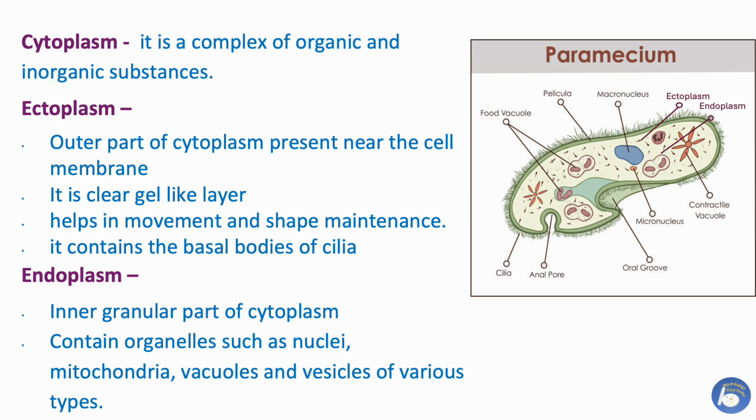Cytoplasm. It is a complex of organic and inorganic substances. It is divided into 2 parts. The first part is ectoplasm. The outer part of the cytoplasm present near the cell membrane is called ectoplasm. It is a clear gel-like layer. It helps in movement and shape maintenance of the cell. It contains the basal bodies of the cilia. The other part is endoplasm. It is the inner granular part of the cytoplasm. It contains organelles such as nuclei, mitochondria, vacuoles and vesicles of various types, etc.